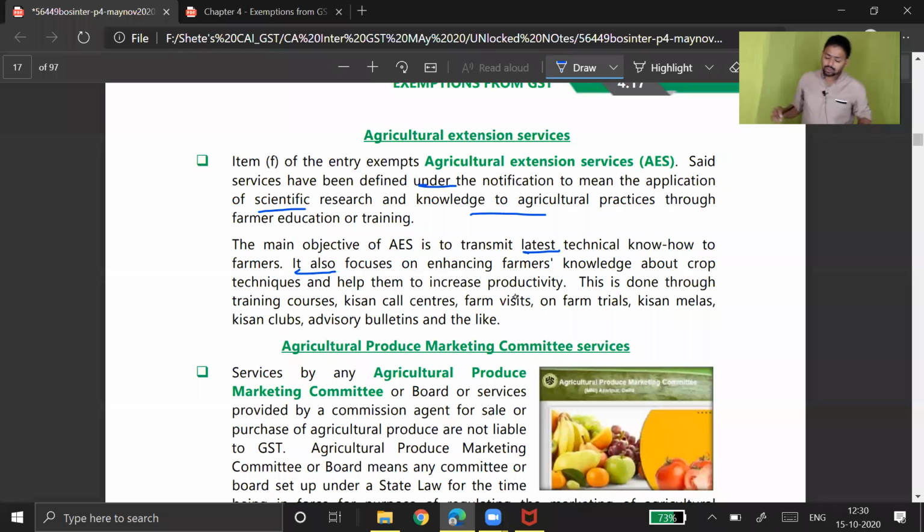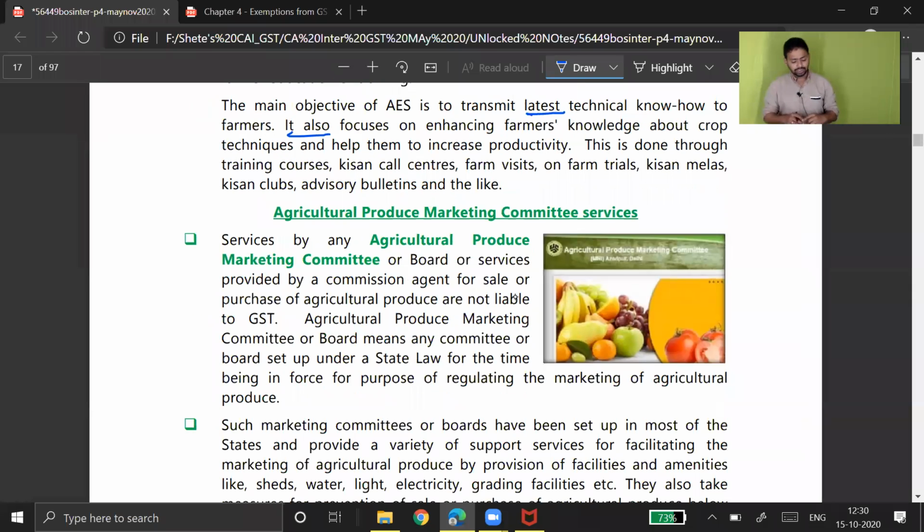It also focuses on enhancing farmers' knowledge about crop techniques and helps them increase productivity. This is done through training courses like Kisan Call Center, Farm Visits, Farm Trials, Kisan Melas, Kisan Clubs, Advisory Bulletins, and the like. So these are the activities that are exempt under agriculture extension services.